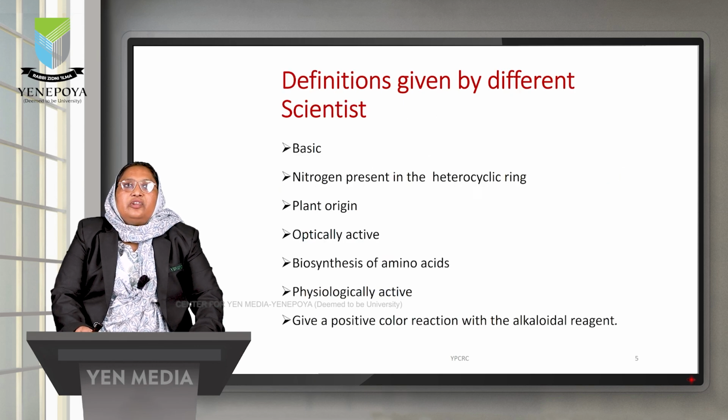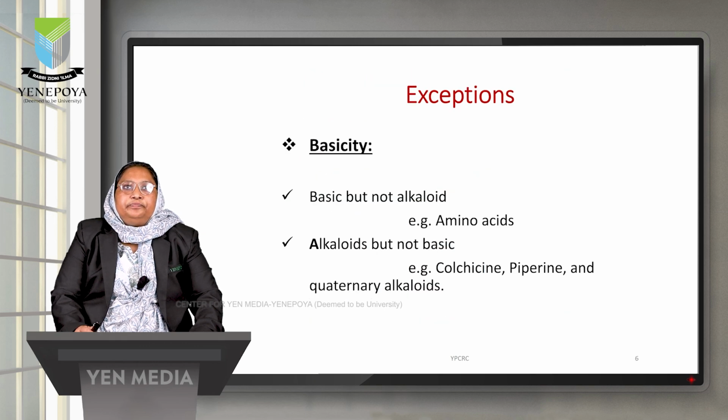The definition of alkaloids given by different scientists from time to time says that alkaloids are basic compounds, and the basicity is because of nitrogen present in the heterocyclic ring. It is obtained from plant origin. They are optically active. They are derived from the biosynthesis of amino acids. They are physiologically active, and they give a positive color reaction with the alkaloidal reagent. But there are a lot of exceptions to this definition.